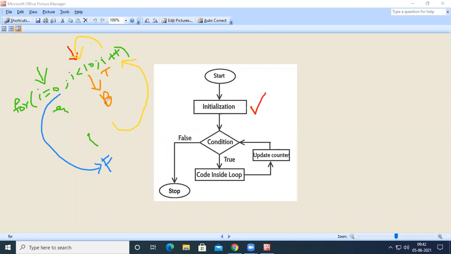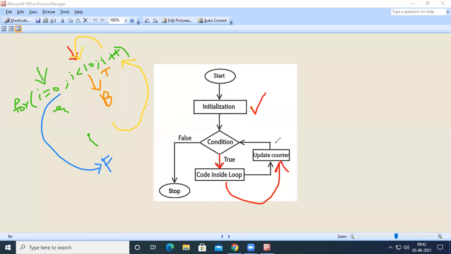In case the condition is true, the control goes inside the loop body and executes the entire body. After executing it, it updates the counter, meaning incrementing or decrementing the value, depending on the case.